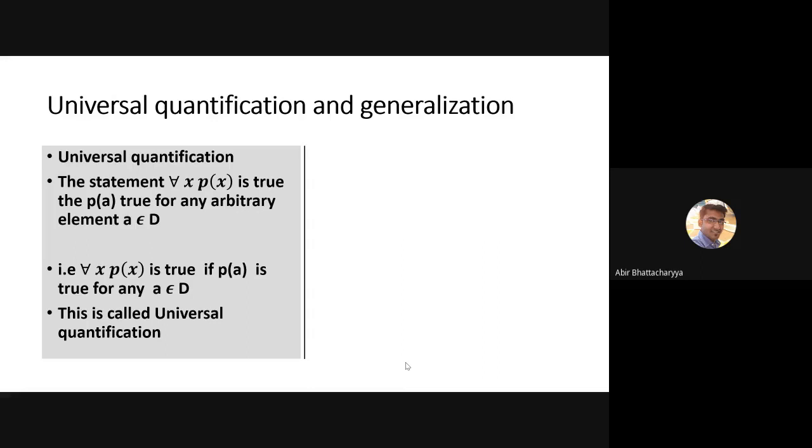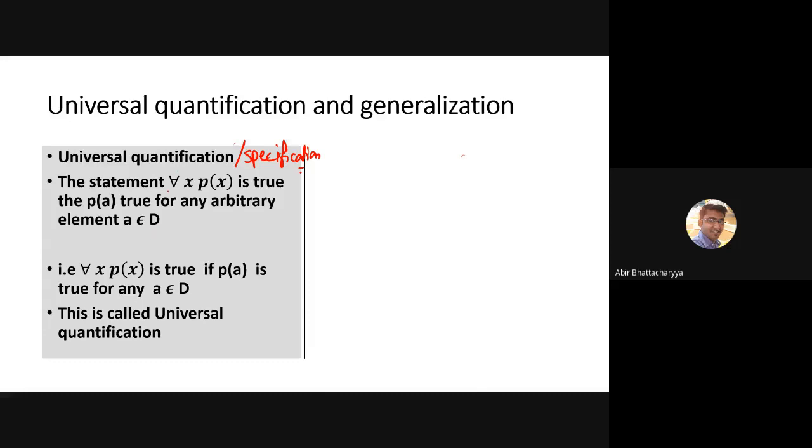First of all, you have to forget the stuff. What is a universal quantifier? I will solve some examples and then explain the concept again. For the time being, you need to know what universal quantification and universal generalization are. Quantification means universal specification. Sometimes you can say universal specification, that also sounds fine. That means for all x, P(x) is true.